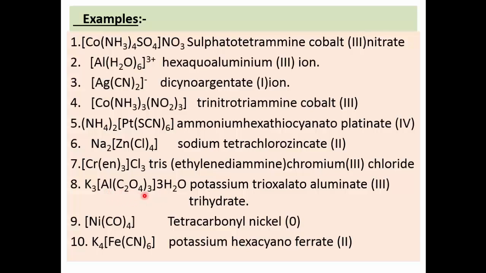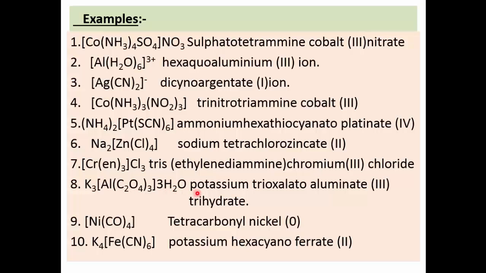Here oxalate, 3 into -2, becomes -6. So to do the total, plus 3 minus 6, on this square bracket there is -3. It is an anionic complex, which is neutralized by the plus 3 charge of this potassium. Agreed? And outside the square bracket there are 3 water molecules present.